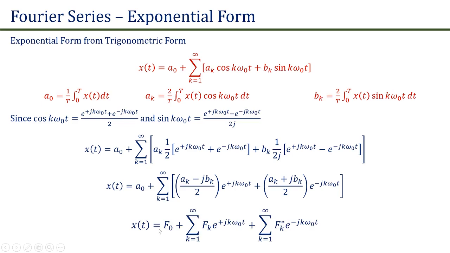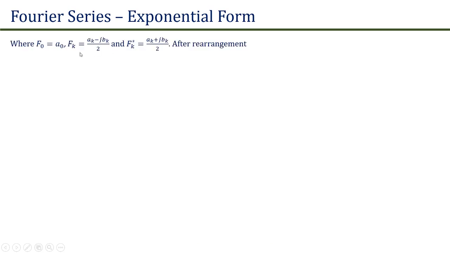Further, x(t) is equal to F naught plus summation k is equal to 1 to infinity Fk e raised to power j k omega naught t plus summation 1 to infinity Fk conjugate e raised to power minus j k omega naught t, where F naught is equal to a naught, Fk is equal to ak minus j bk upon 2, and Fk conjugate is equal to ak plus j bk upon 2.